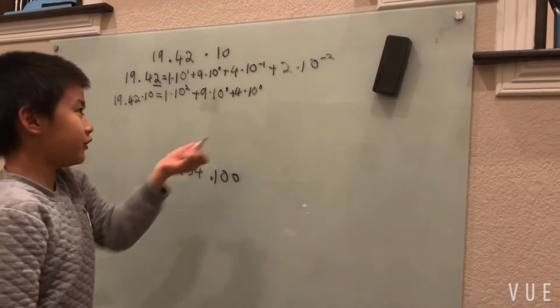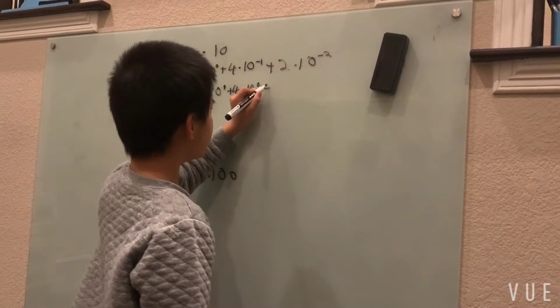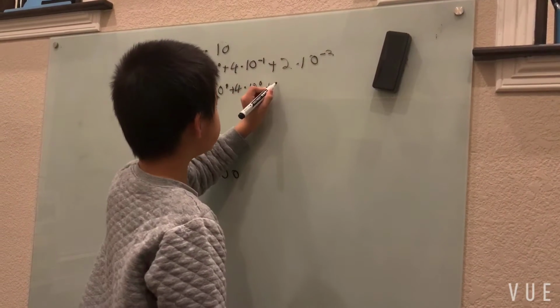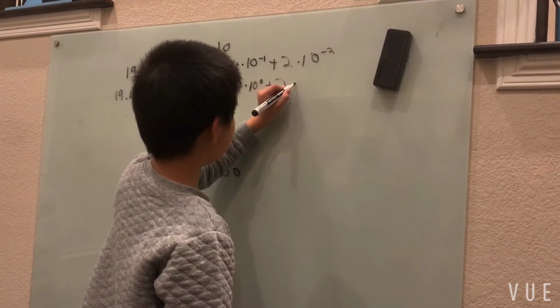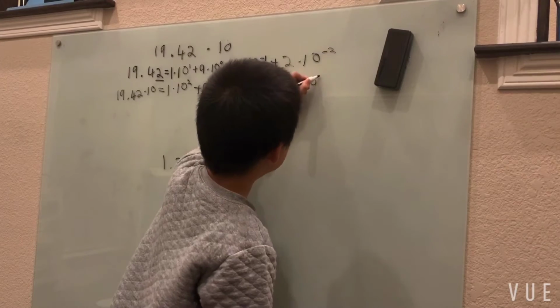And now same thing with the 2 times 10 to the minus 2 power. Add on 1, and the 10 to the minus 2 becomes 10 to the minus 1.